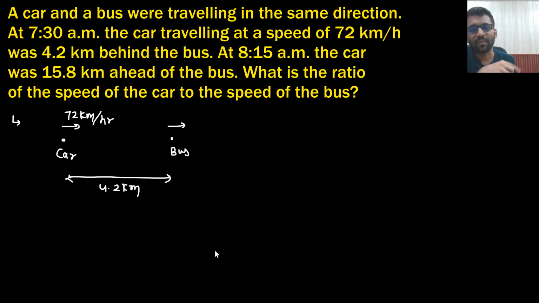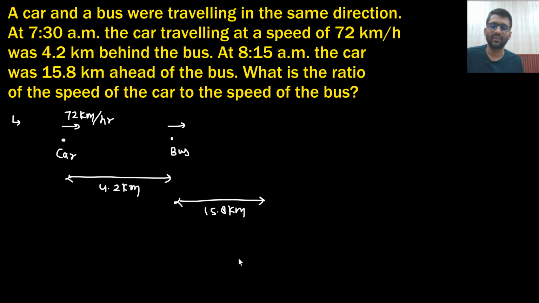At 8:15 am, the car was 15.8 km ahead of the bus. What is the ratio of the speed of the car to that of the bus?